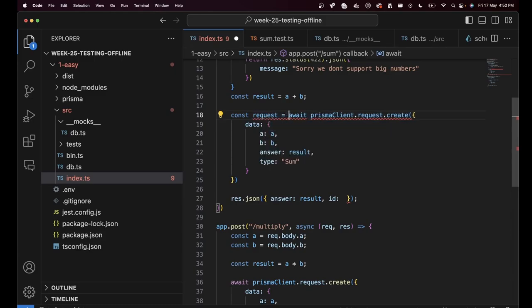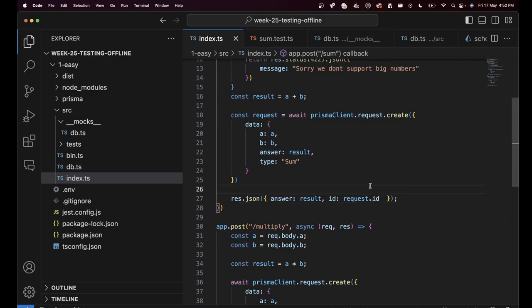Const request equal to await this thing, and then finally return an ID as well. This looks like a legitimate use case. Whenever a user is trying to create an entry for sum, we return them the result as well as the ID of what's being stored in the database.